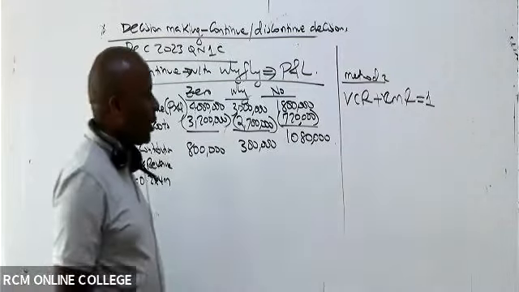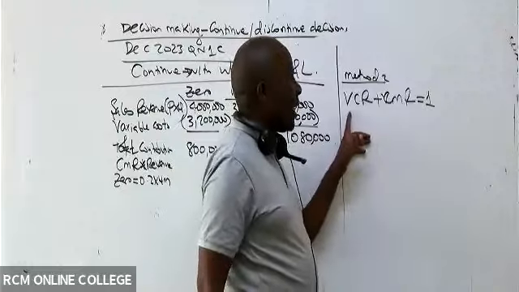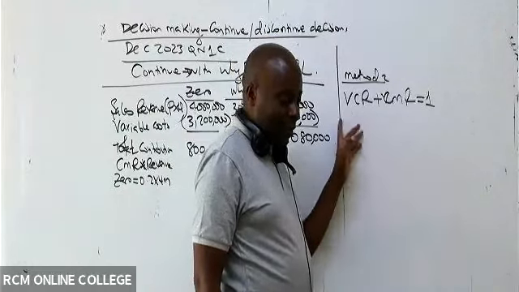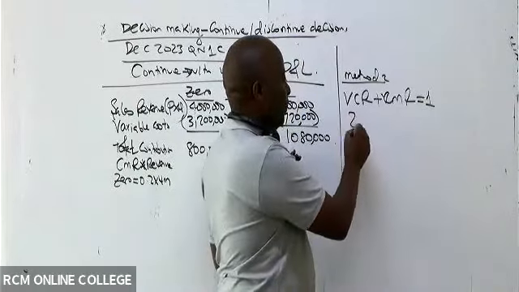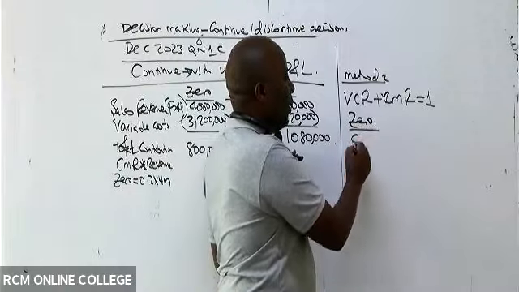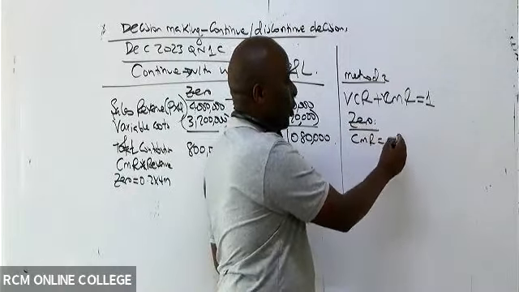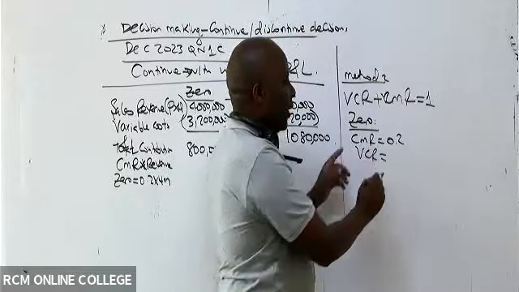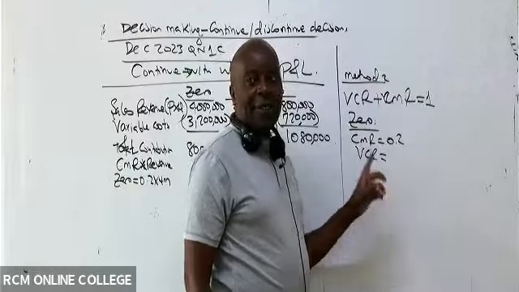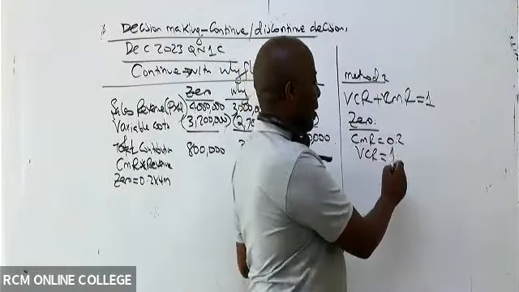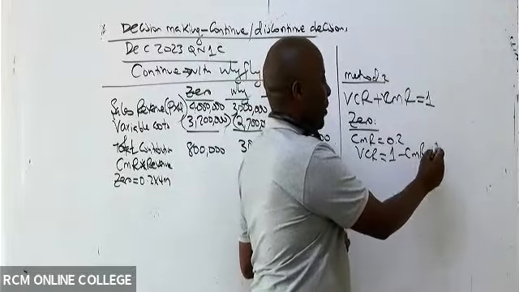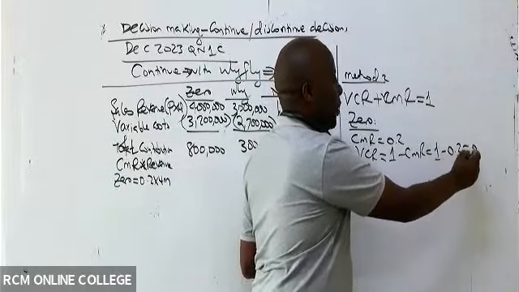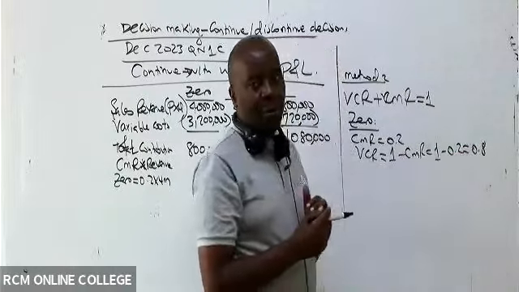Now we start with product 0. Have you written somewhere there that VCR is variable cost ratio? This is very, very important. So we start with 0. They have given me a CMR of 0.2. Then what do you think will be the VCR given this relationship? It will be 1 minus CMR. It will be 1 minus 0.2, which gives me 0.8.